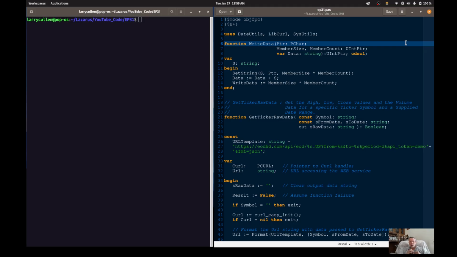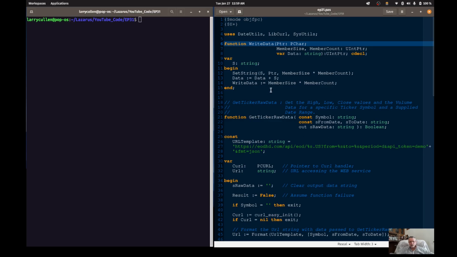We're developing a console application using Free Pascal on Linux to access a stock data source on the internet. And where we last left off was I was complaining that I wasn't able to put my functions in alphabetical order in my source code here.